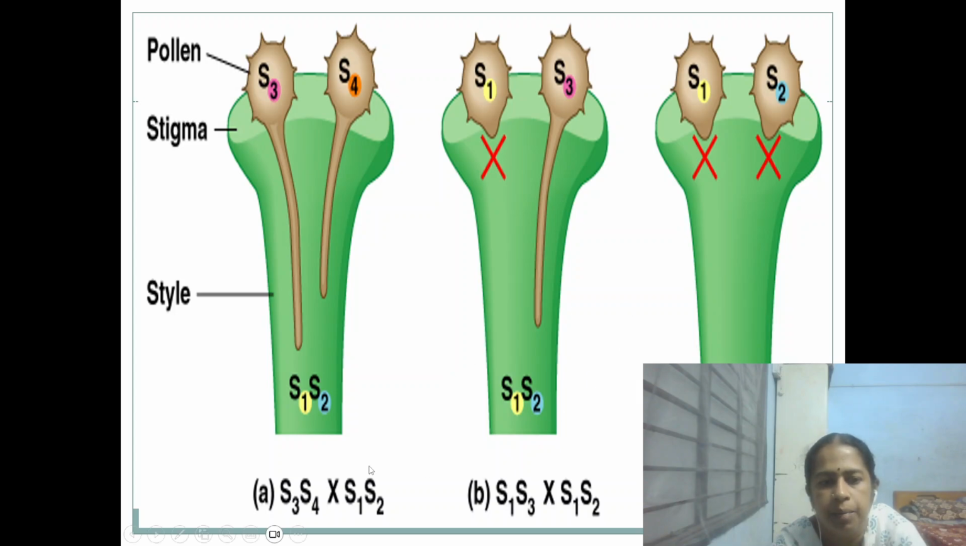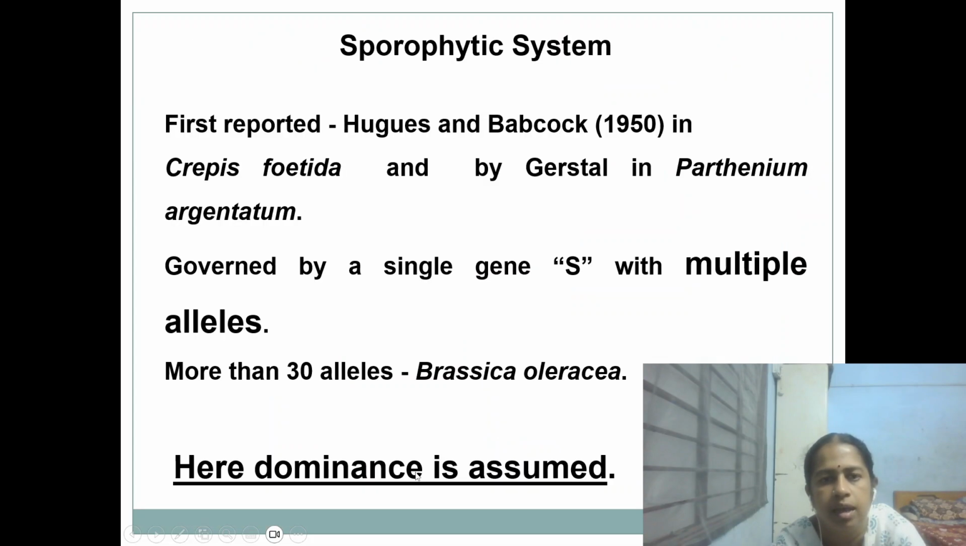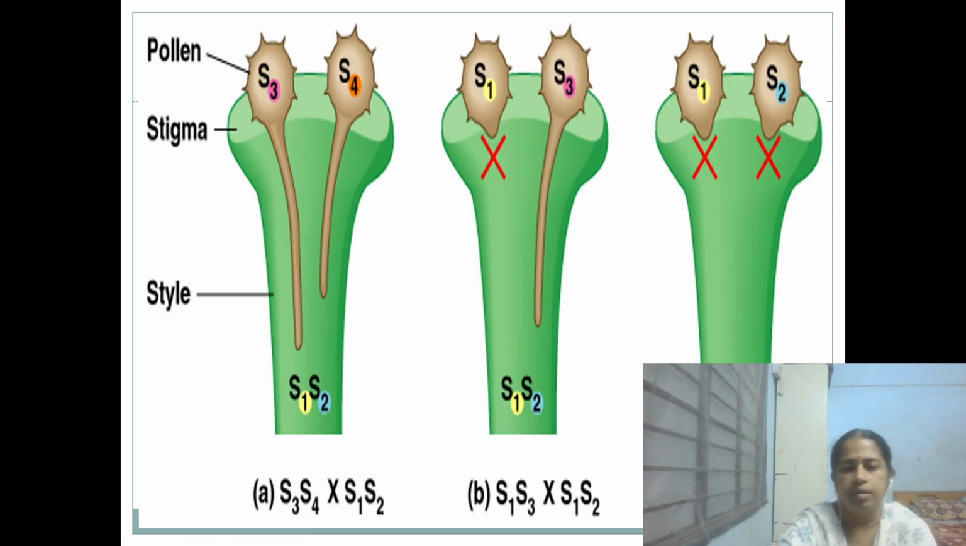So, the compatible cross is either S1 S2 by S3 S4, or S1 S3 by S1 S2. Here it is partially compatible. Here it is completely incompatible, and here it is completely compatible. This reaction is controlled by codominance.